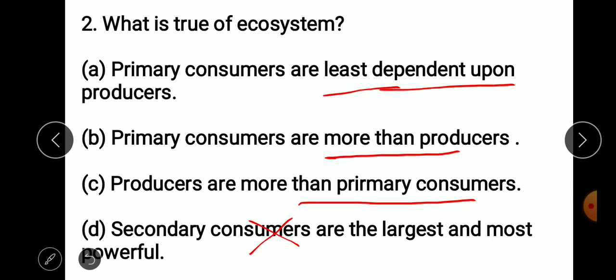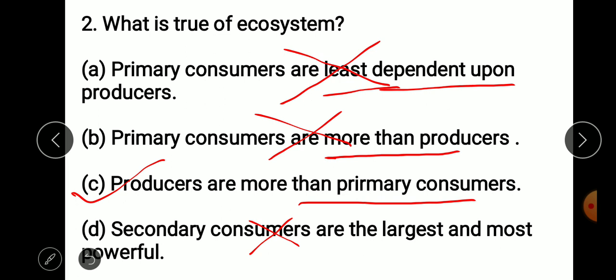Now the thing is, are primary consumers less dependent upon producers or more dependent? Which one is more in number? We need producers in greater number. So this is the wrong answer. Primary consumers are more than producers: if the consumers are higher than the producers, again this is incorrect. The only correct one is that producers are more than primary consumers. Then that ecosystem is called a true ecosystem. That ecosystem will only sustain.